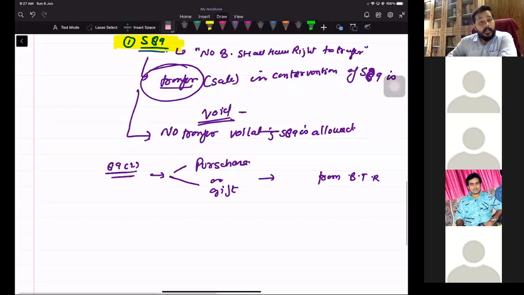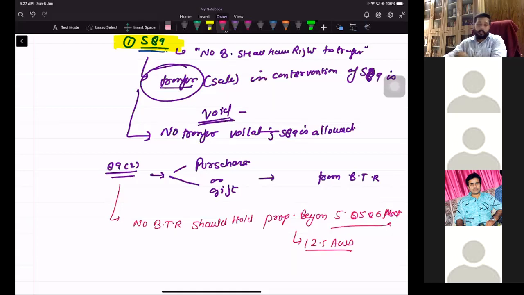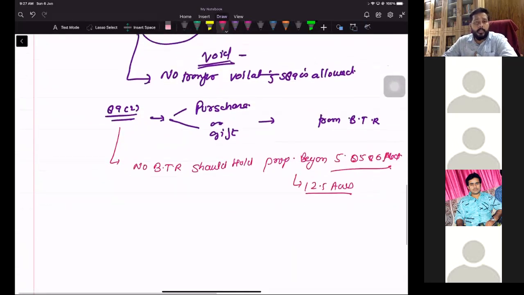What they are saying is, no Bhumidhar with transferable right should hold property beyond 5.0586 hectare. When I say 5.0586, that is 12.5 acres. It will come to 12.5 acre approximately. कैसे आएगी वो भी मैं समझाता हूँ.